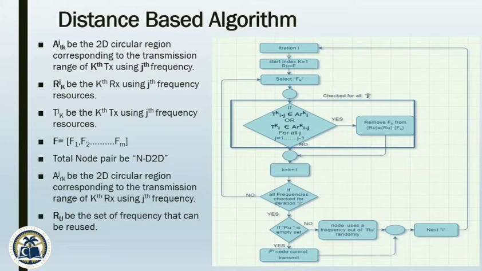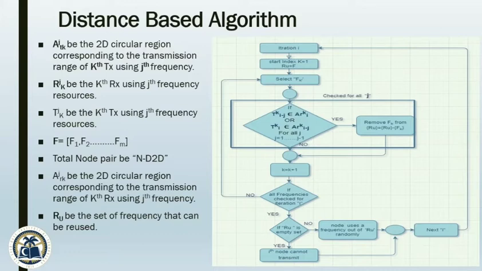T subscript k power j is the kth transmitter using the jth frequency resources. And the frequency pool is F1, F2 and so on. Total node pairs are n D2D pairs. A subscript R k power j is the 2D circular region corresponding to the transmission range of the kth receiver using the jth frequency. RU is the set of the frequencies that can be reused.